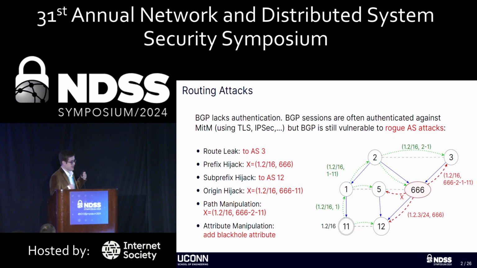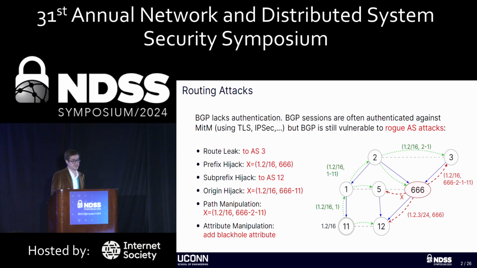BGP lacks authentication. Despite the fact that BGP sessions are often authenticated between autonomous systems, between ASs, using something like TLS or IPsec, BGP is still vulnerable to rogue AS attacks. For example, a route leak. Here, AS666, our attacker, is leaking the route to AS3. We know this is a route leak because it starts at AS11, goes up to 1, up to 2, then down to 666, and back up to 3. This is a violation of valley-free routing rules and is one kind of route leak.